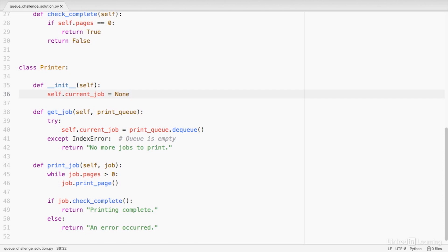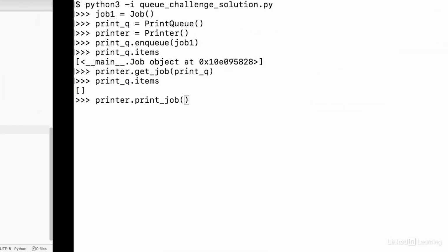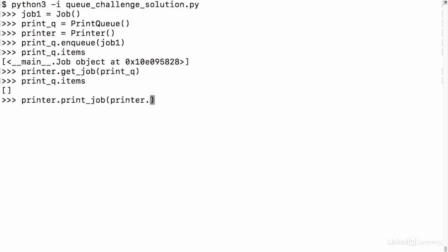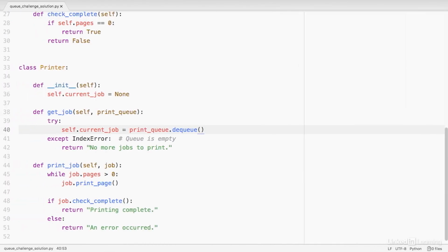We know that's the case because a moment ago when we called getJob, what we actually did was pull that job out of the queue and assign it to a variable inside of the printer class. So here, I'm just going to access that attribute by saying printer.currentJob. Printing complete. And that is the message that should get returned if the checkComplete method returns true, which it does.